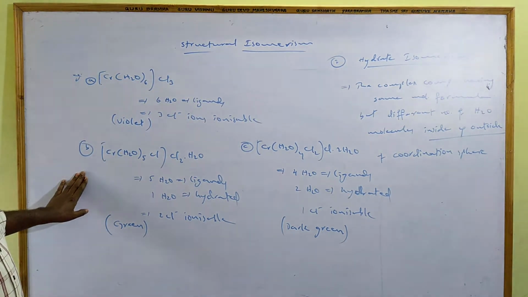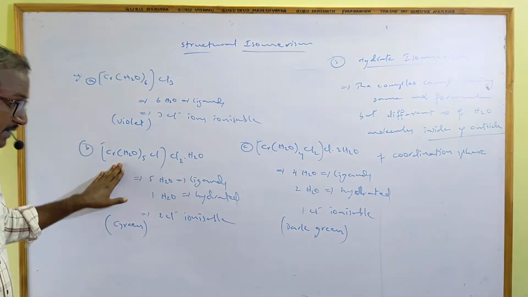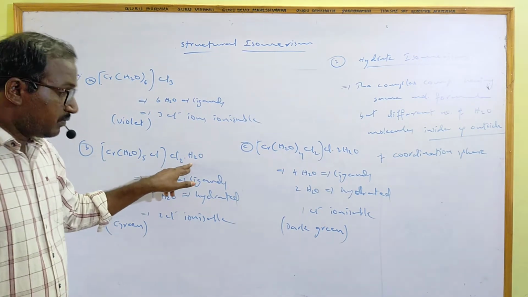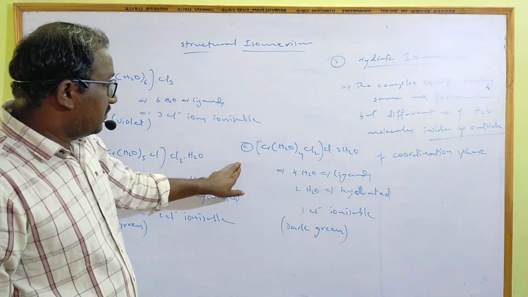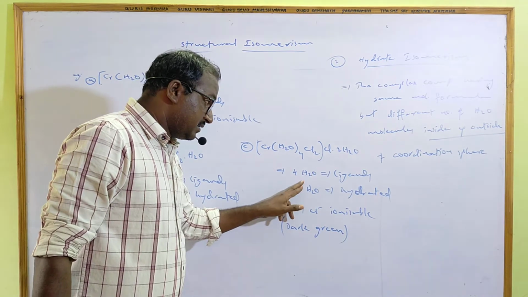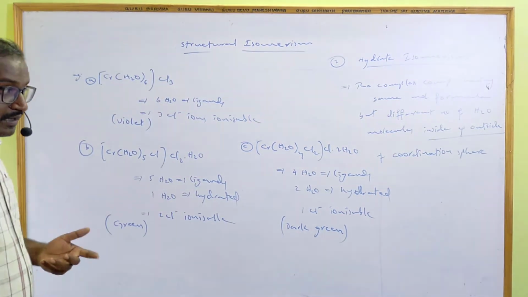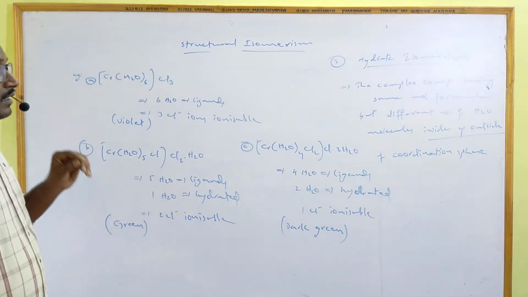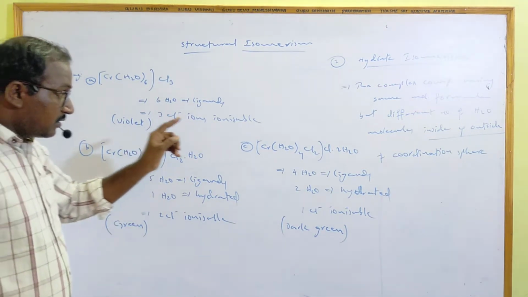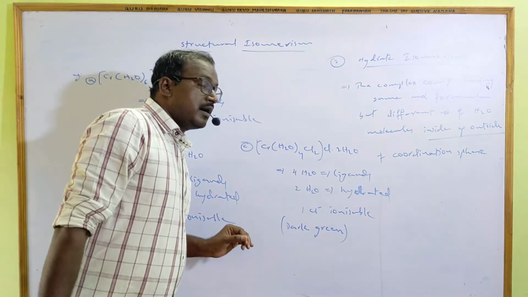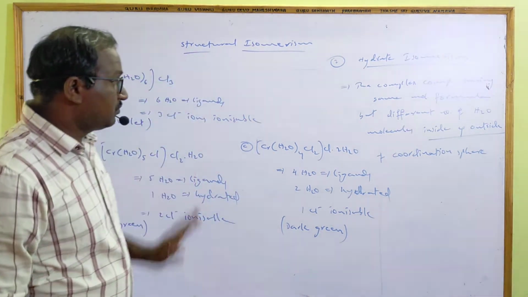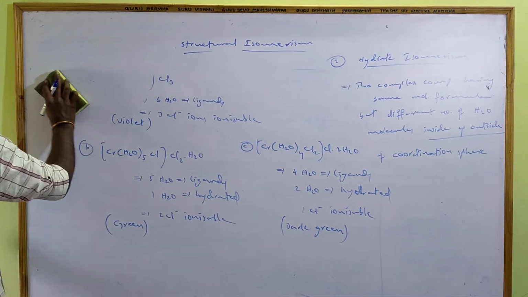In the second, 5 molecules are ligands and 1 water molecule is hydrated. In the third, 4 water molecules are ligands and 2 are hydrated. What is the meaning of hydrated? Already told you, they are linked with the complex compound by ion dipole forces. So this is the second one.